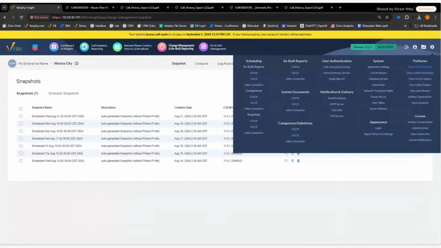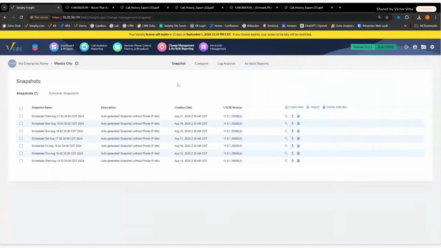In other words, what does that mean? That means even if I decommission my Cisco Call Manager, I can retain the data in Verify, have all the reporting I've always had, and still be able to see that data even with no Call Manager. You're not getting new data, but you're not going to anyway. You've already done that migration. So the decommissioning of a cluster is an option within Verify.